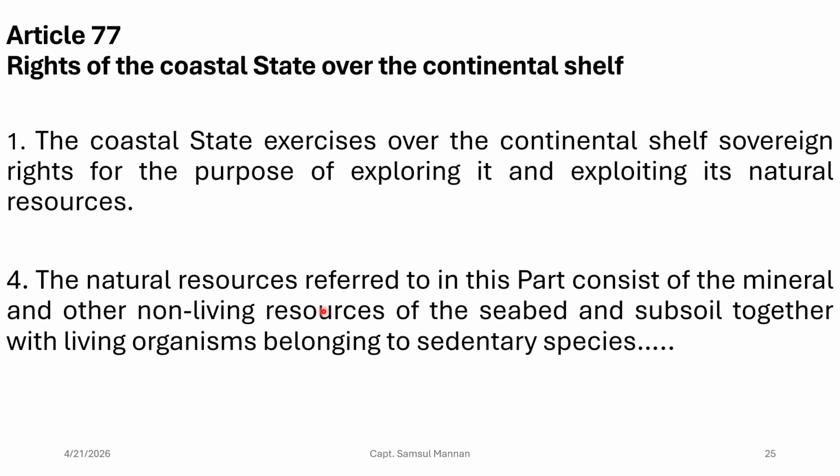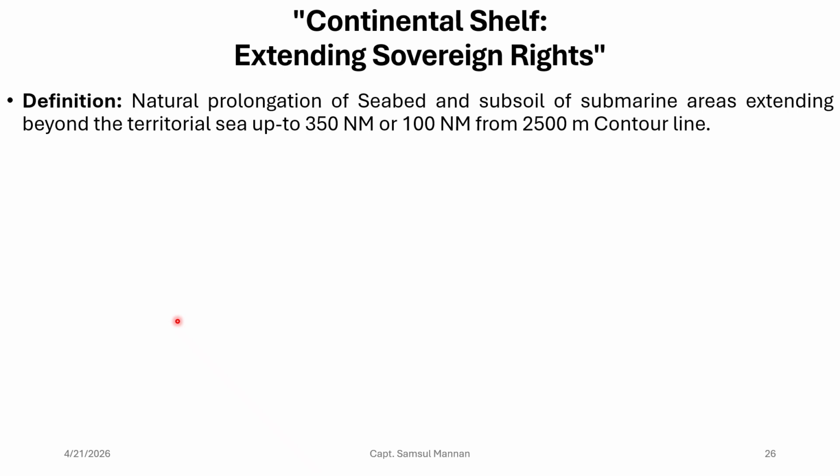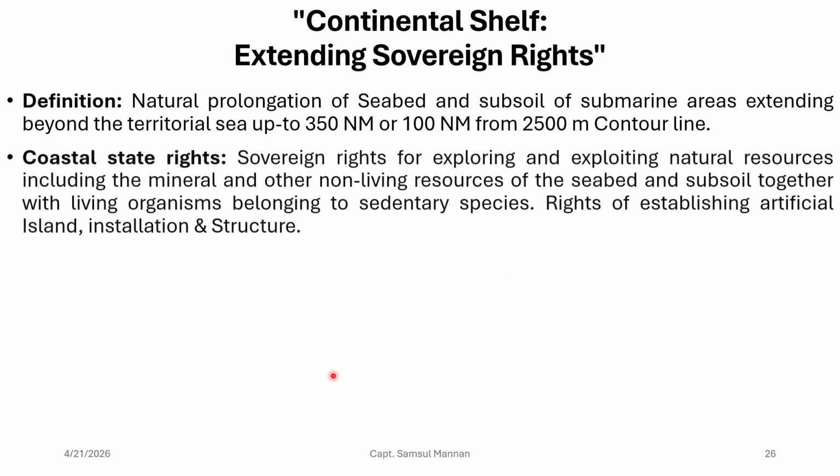However, the other country's vessels also can come and fish on the continental shelf, right? Obviously we have seen the UNCLOS definition, and it is a bit clumsy for our maritime students. So to make it simpler, we can say that the continental shelf is the natural prolongation of seabed and subsoil of submarine areas extending beyond the territorial sea up to 350 nautical miles from the baseline or 100 nautical miles from the 2500 meter contour line.